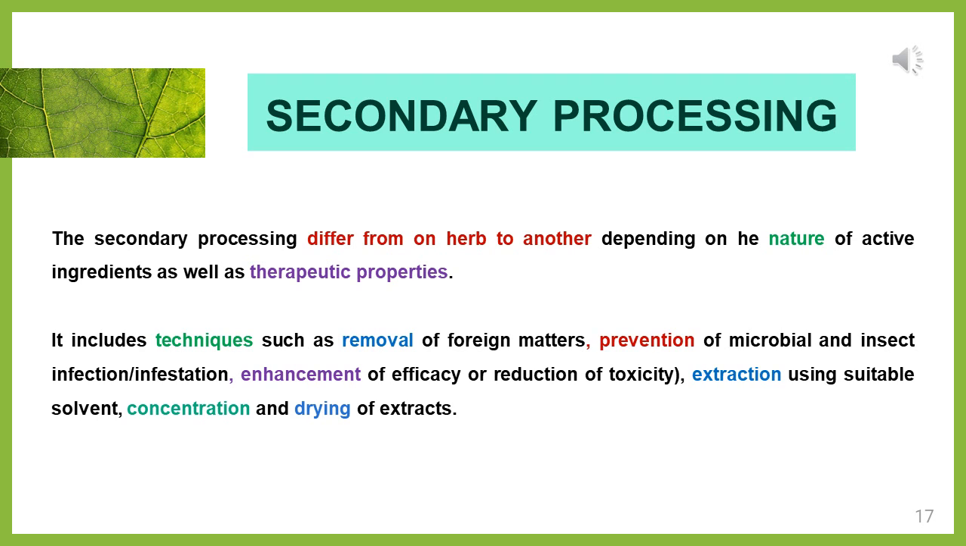After the primary processing, some herbal plants may undergo secondary processing also. So what is the secondary processing? It will differ from one herb to another. It won't be the same for each and every plant. It will be different based upon the nature of the active ingredients as well as their therapeutic or chemical properties. The secondary process will be a variable one.